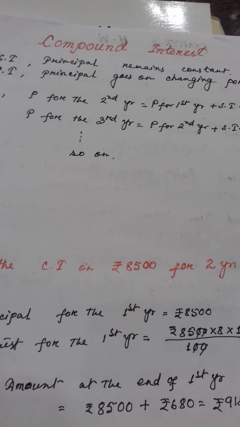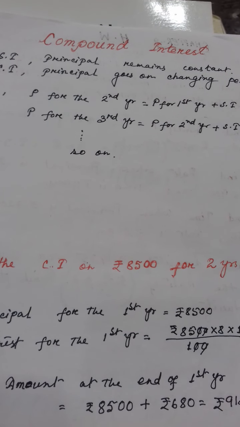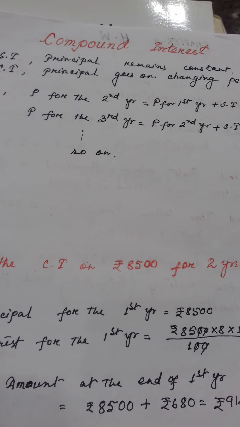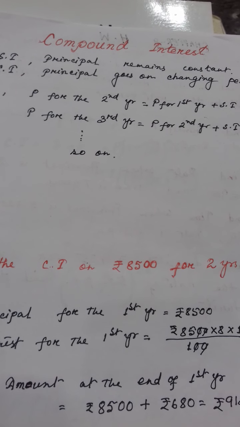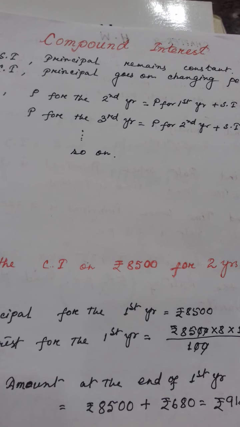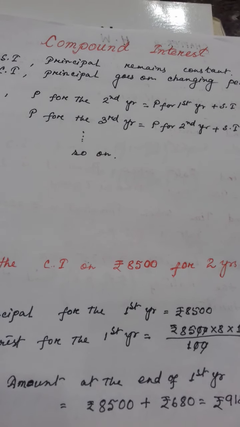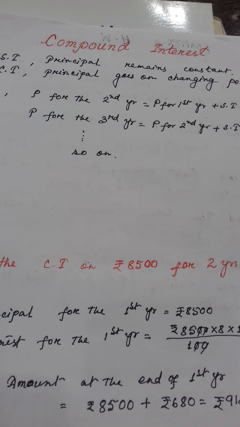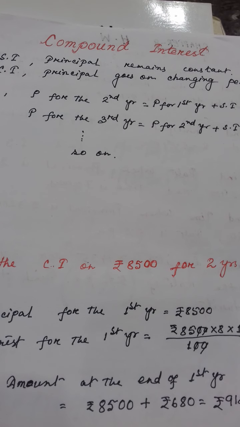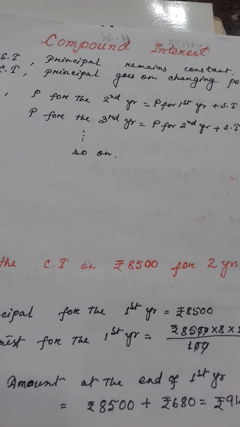One thing you will remember: in simple interest, principal remains constant. That means it doesn't change. Suppose a person has deposited or borrowed some sum of money, that principal will never change.